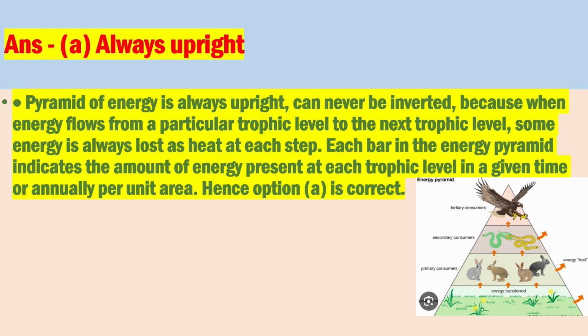Each bar in the energy pyramid indicates the amount of energy present at each trophic level in a given time or annually per unit area. Hence option A is correct.